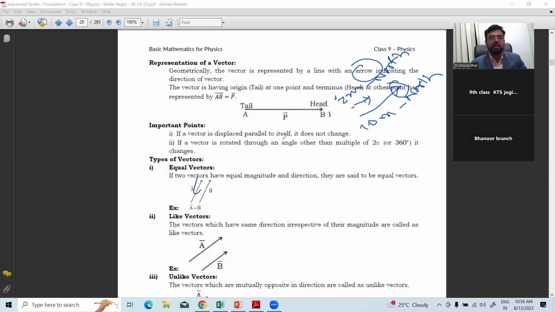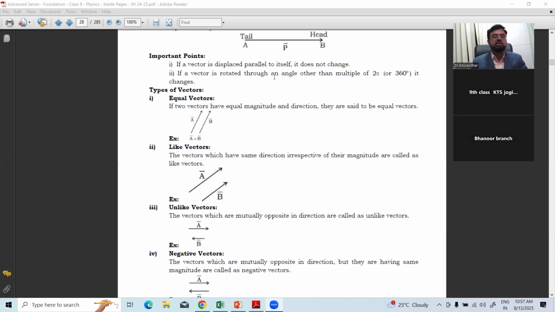If a vector is displaced parallel to itself, it does not change. If a vector is rotated through an angle other than a multiple of 2 pi, 360 degrees, it changes. After rotating, the vector value changes. So that will come across later when you are solving a few problems, right? So a vector can be represented by a line with an arrow. The line indicates the magnitude, the arrow indicates the direction. Tail, head. Right?